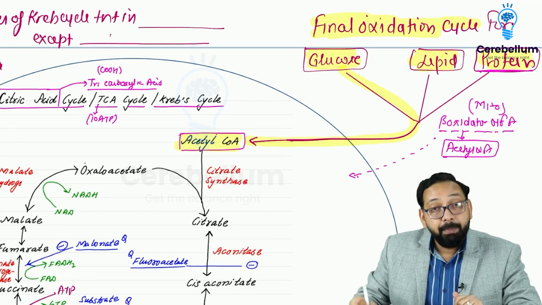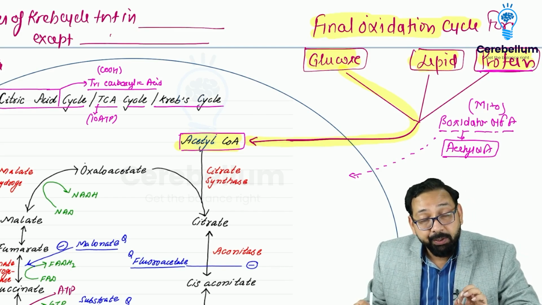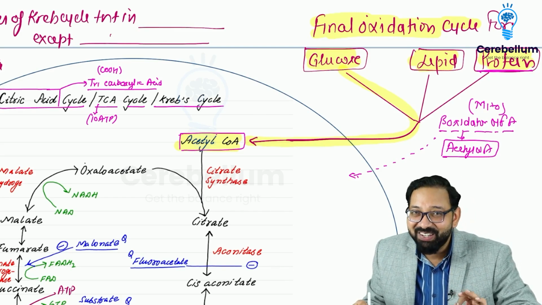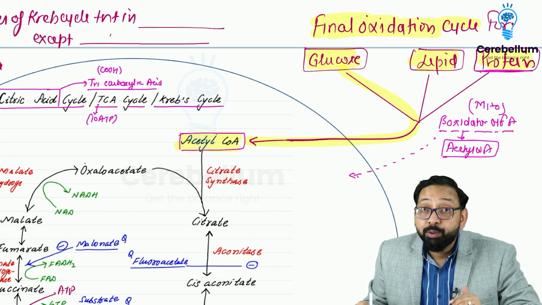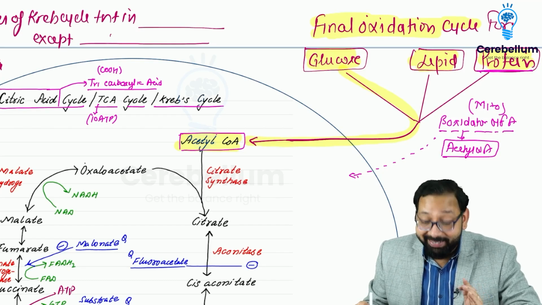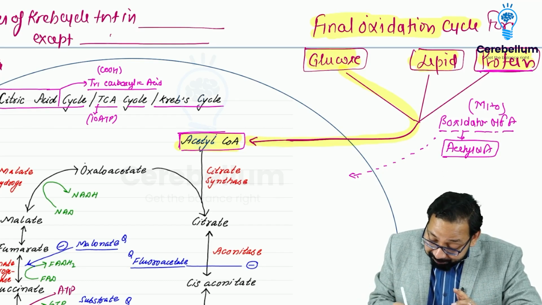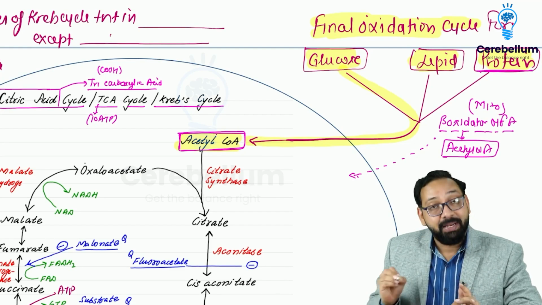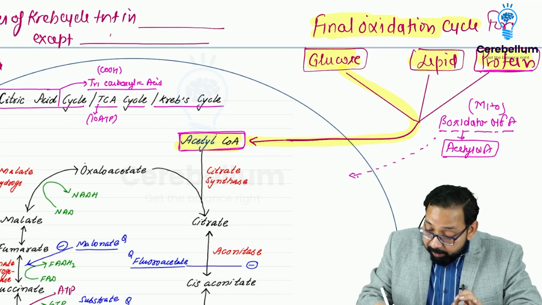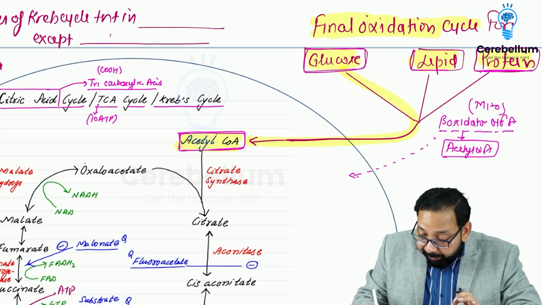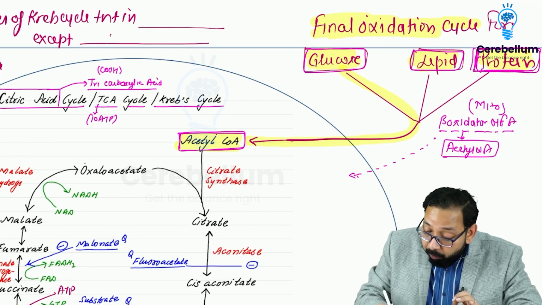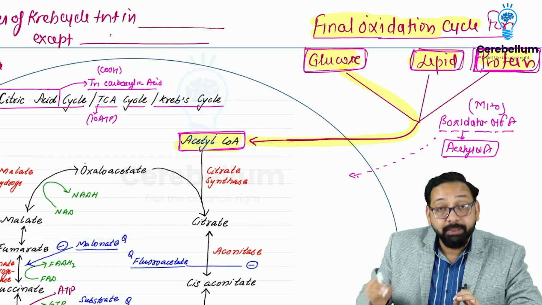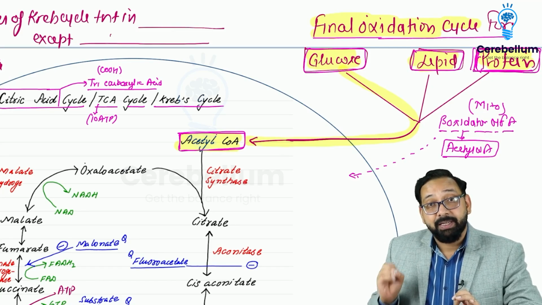Proteins are made up of amino acids. The ketogenic amino acids are leucine and lysine. Mnemonic: Lily, don't be silly. They produce ketone bodies, and ketone bodies produce acetyl coenzyme A, so acetyl coenzyme A enters the Krebs cycle. So you can say glucose, lipid, protein, the final oxidation cycle of all of these is the Krebs cycle, TCA cycle.